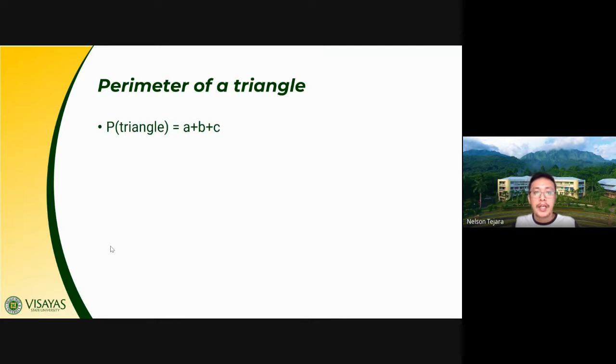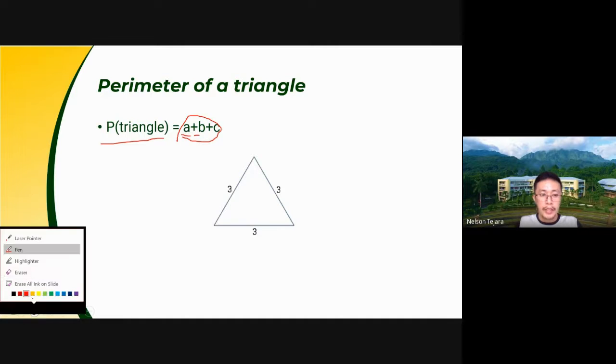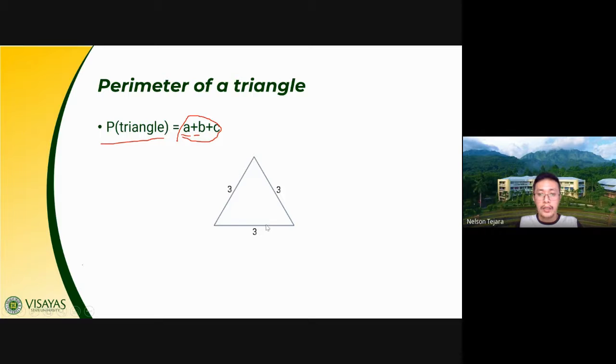So for example, we have here, class, a triangle. The perimeter of a triangle is just obtained by adding all three sides. Given this figure, we could say that this triangle is an equilateral triangle because it has the same measure all throughout. But the basic idea of the perimeter of a triangle is to add the measures of its sides. For example, sides A, B, and C, you just add all its sides, and then you have the perimeter of the triangle. So I want you, class, to try to get the perimeter of this triangle.